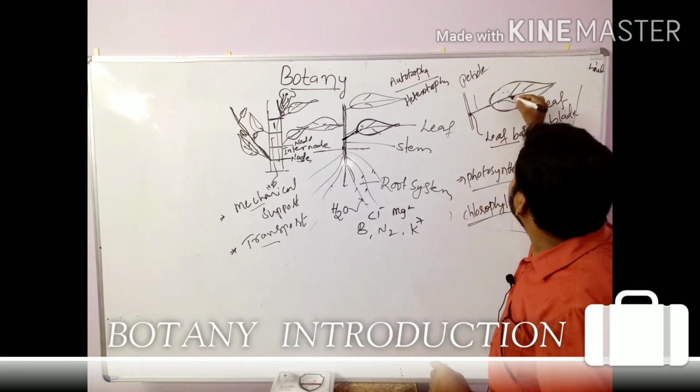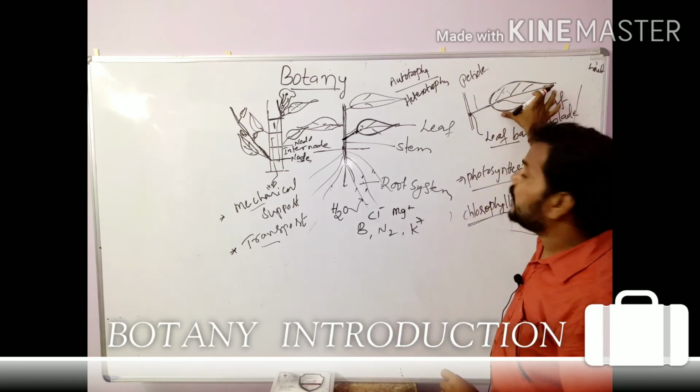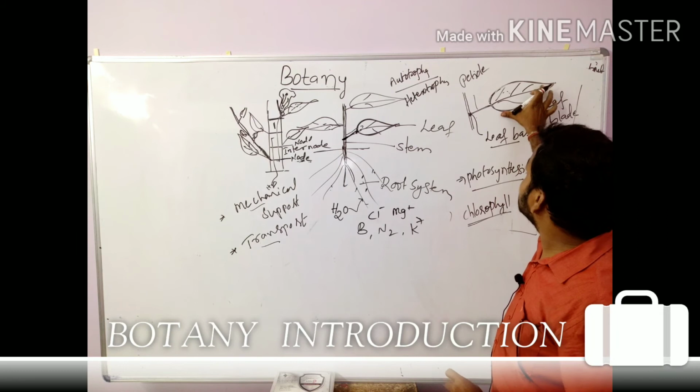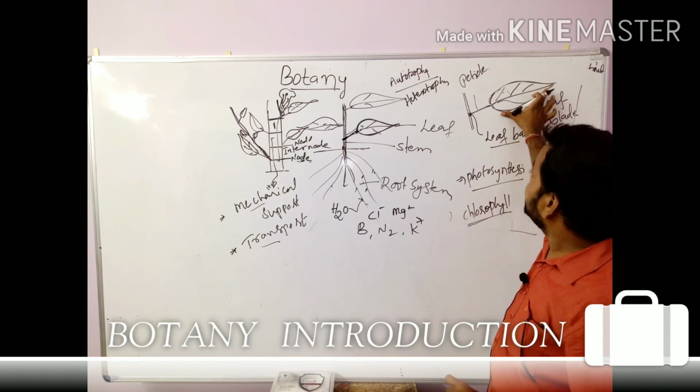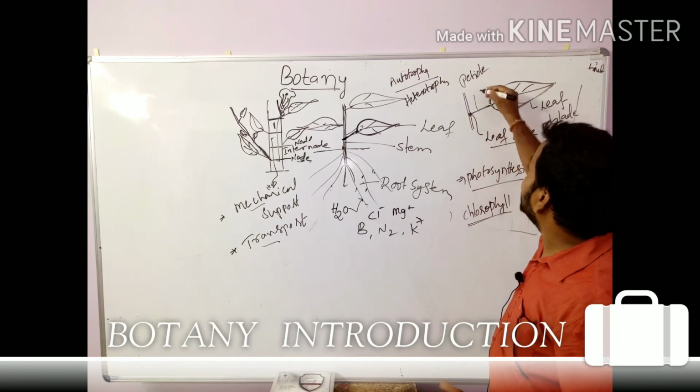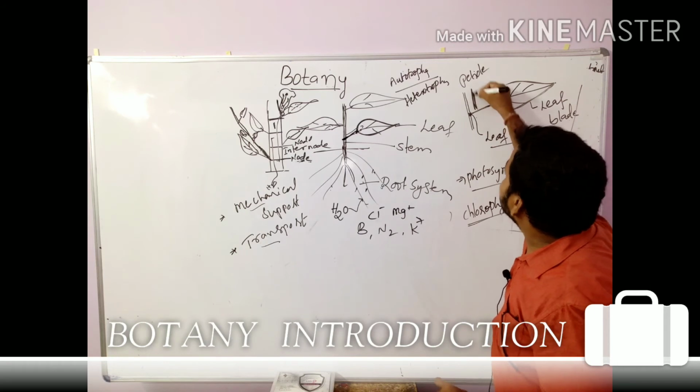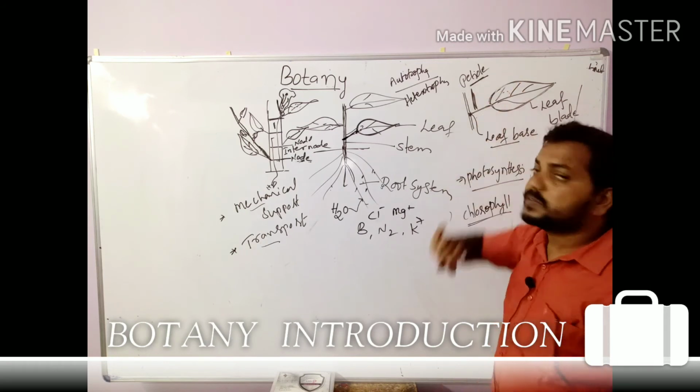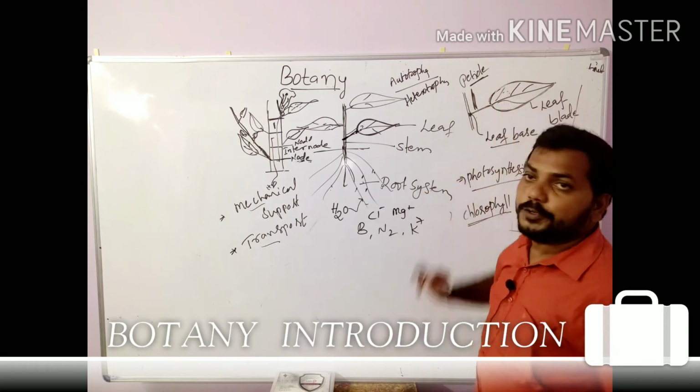In between the leaf base and the leaf lamina or leaf blade, a long stalk-like structure is called the petiole.